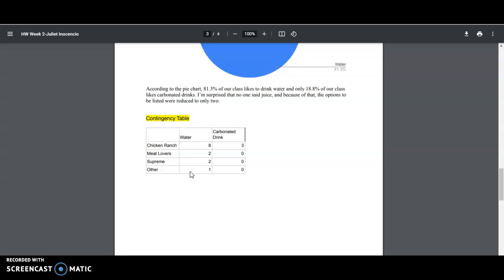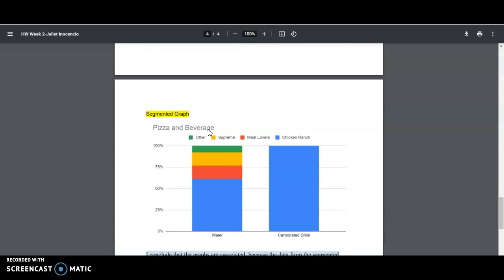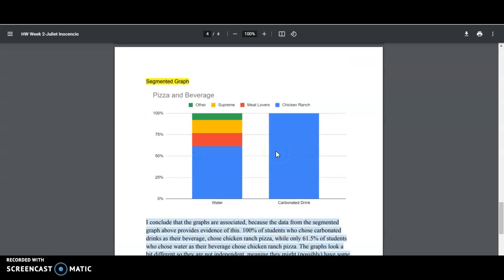And so next I created a contingency table based on the two variables that I had chosen, which were preferred beverages and favorite type of pizza. And so here's the segmented graph of my contingency table. And as you can see, for people who chose carbonated drinks, they also chose chicken ranch.